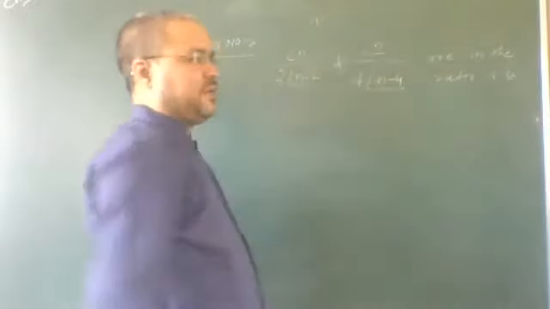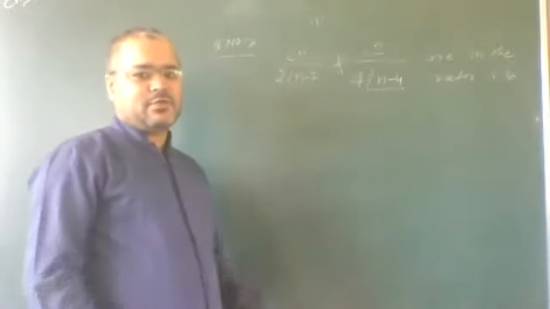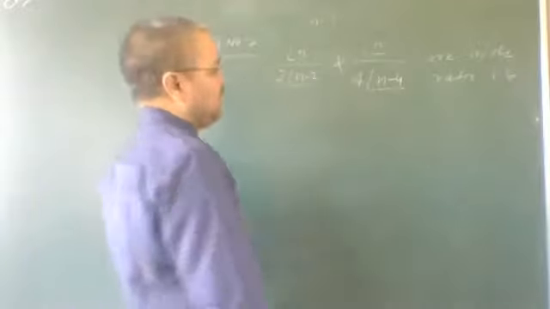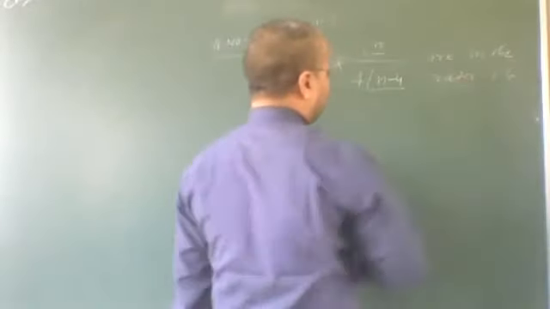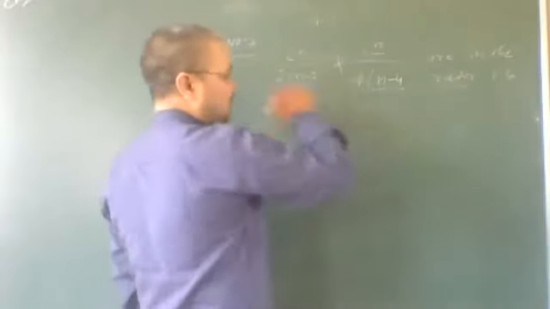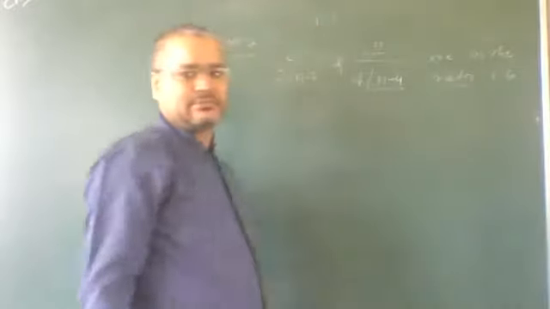What is the value of n? Here, in the ratio means this is to this equal to 1:6.